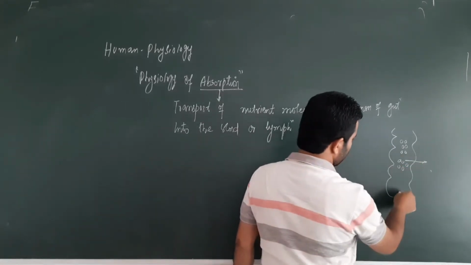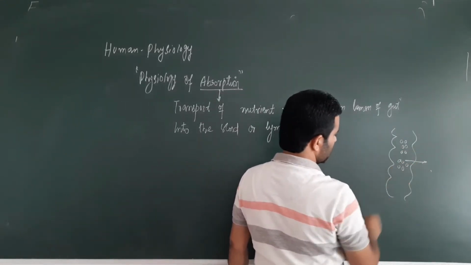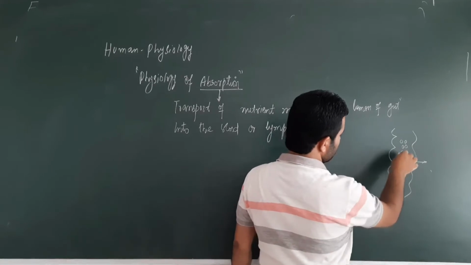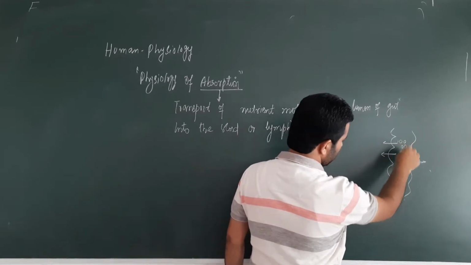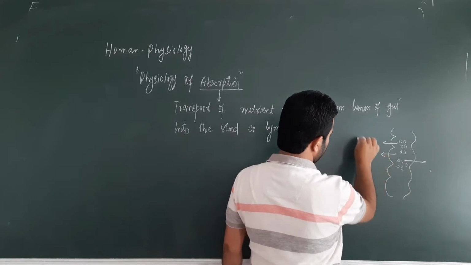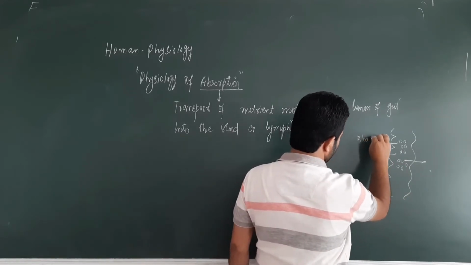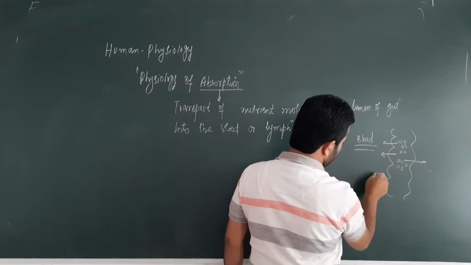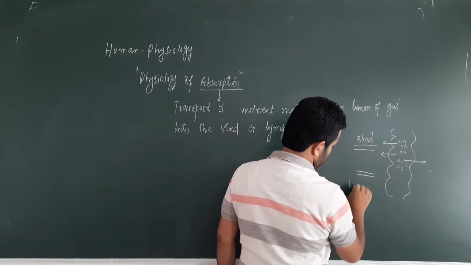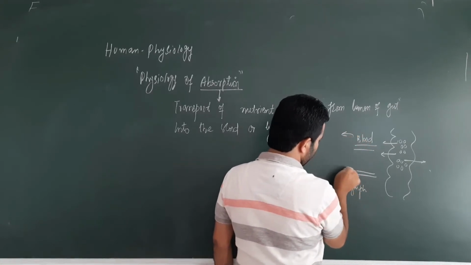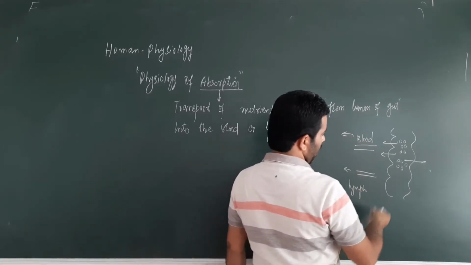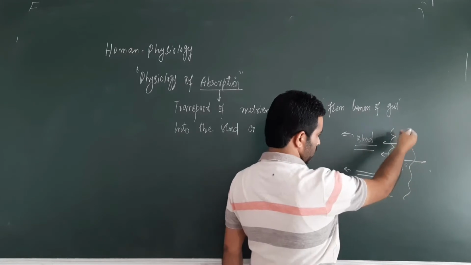So this is, for example, the lumen of the gut, the lumen of the small intestine. These molecules need to go from this end to this end, that means from the lumen of the small intestine into the blood. Here we have the blood capillaries, or here, for example, we have the lymph vessels, and all these nutrients,